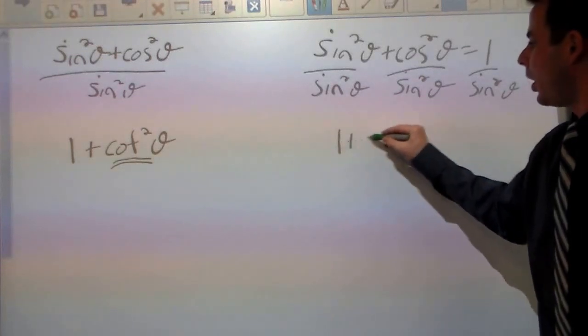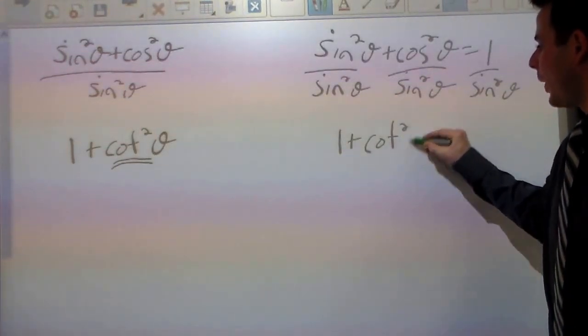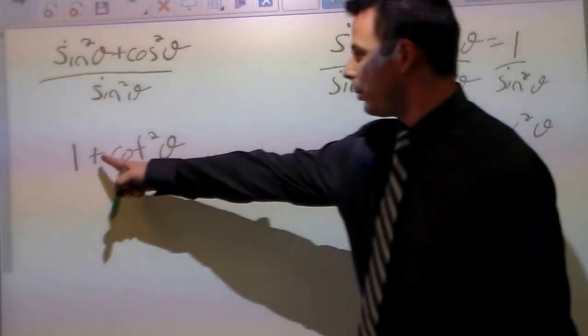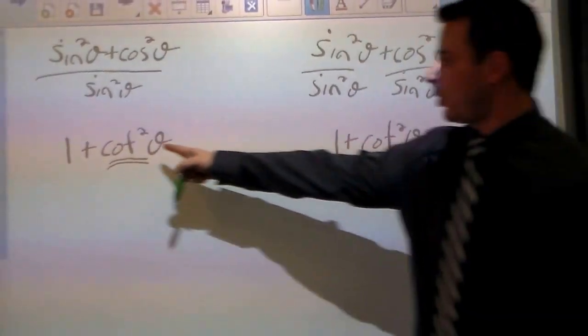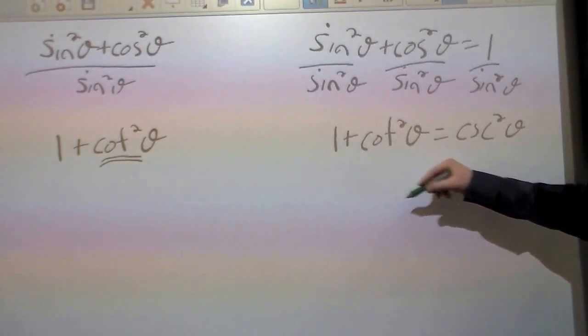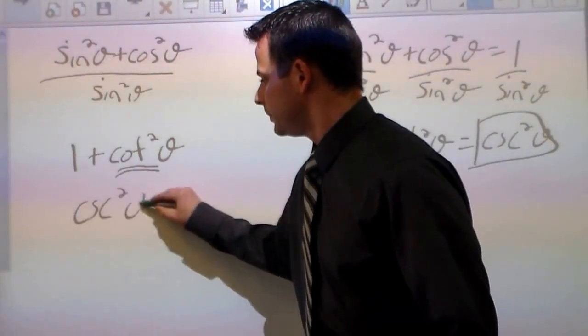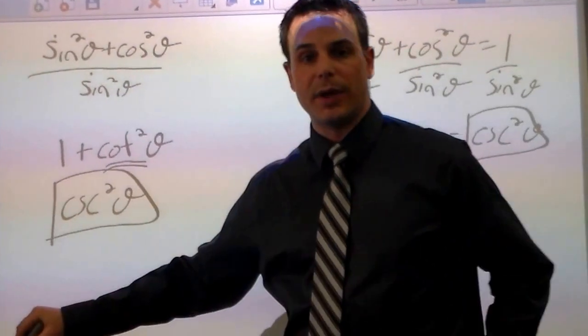Well, 1 plus cotangent squared is equal to cosecant squared. And there we go.